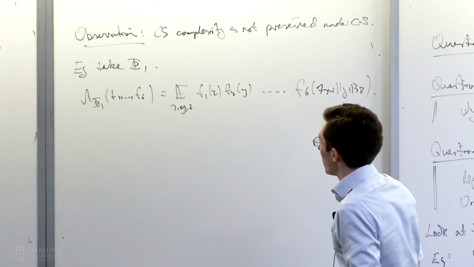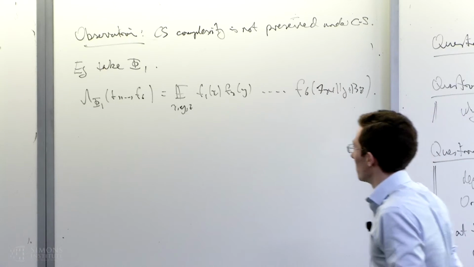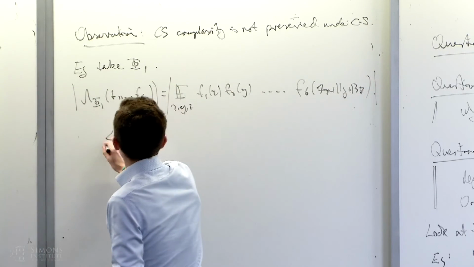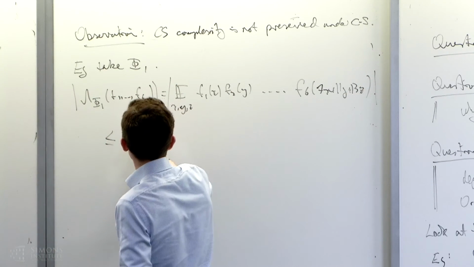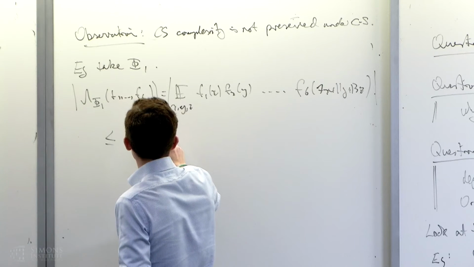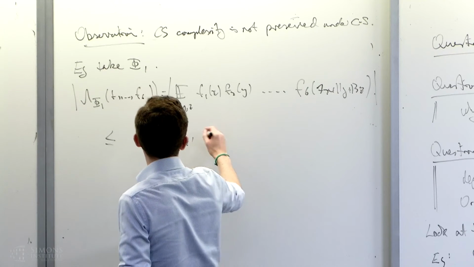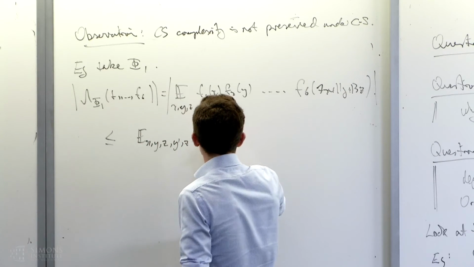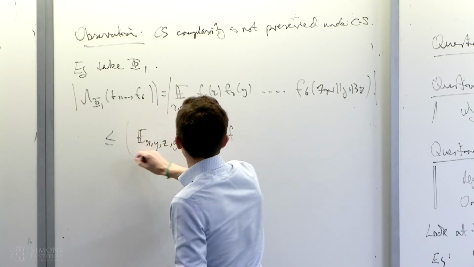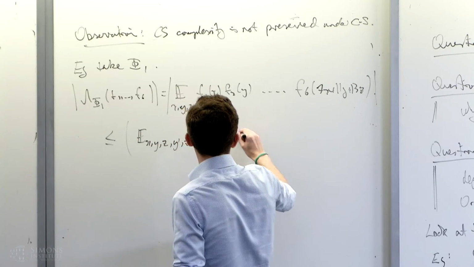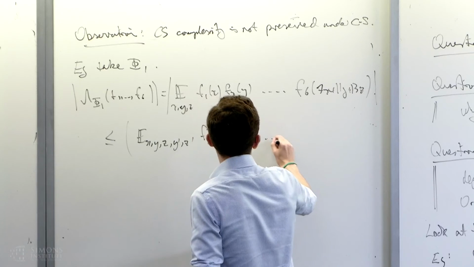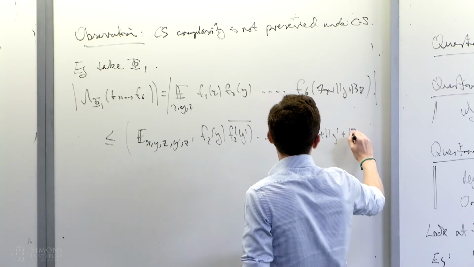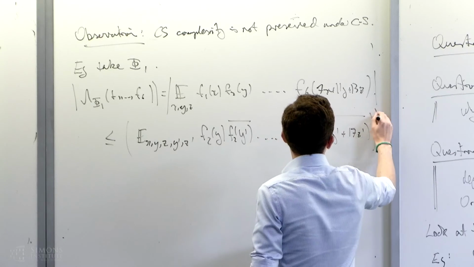Z. And now I'm going to apply some Cauchy-Schwarz to this because that's the only thing I know how to do. So all of these things are bounded by our first Cauchy-Schwarz in this x variable like I did earlier. So I'm going to get x, y, z, y prime, z prime, f1 of x, sorry, 1 is gone now, so I'm going to start at f2 of y, f2 of y prime, conjugate, up to f6 of 7x plus 11y prime plus 17 z prime, conjugate, to the half.